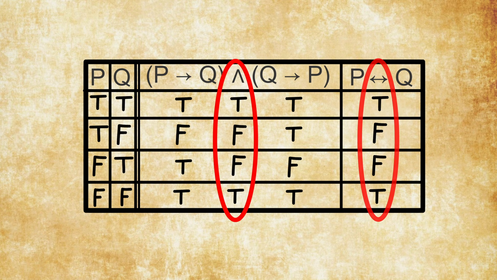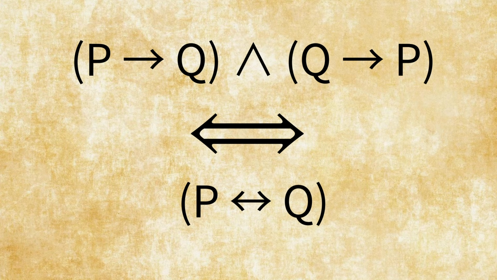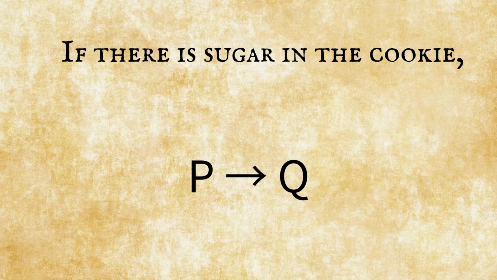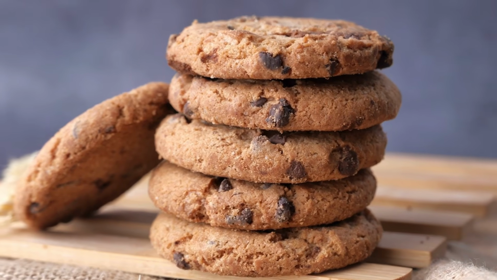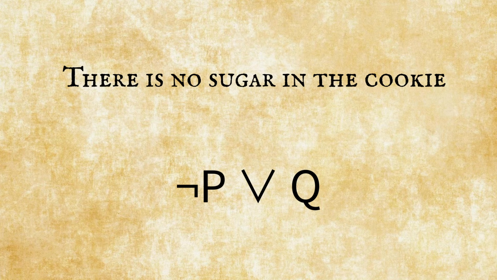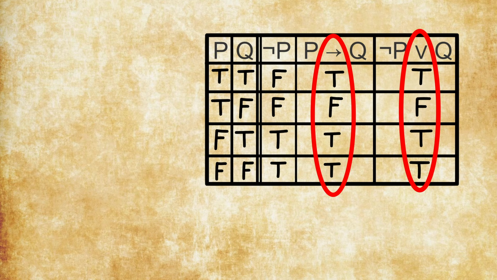As you can see, they are true and false in exactly the same places. Hence, they are logically equivalent. And in matters of fact, the logical material conditional is itself also redundant. Take the statement, if there is sugar in the cookie, then the cookie is sweet. This statement is logically equivalent to, there is no sugar in the cookie, or the cookie is sweet. Why? Well, same thing here. If we look at the truth table, they are true and false in exactly the same scenarios.